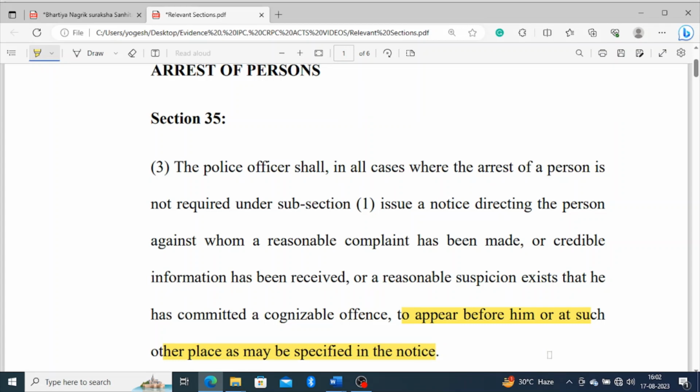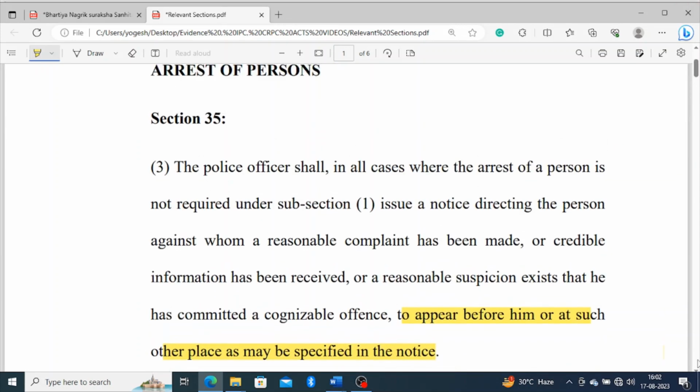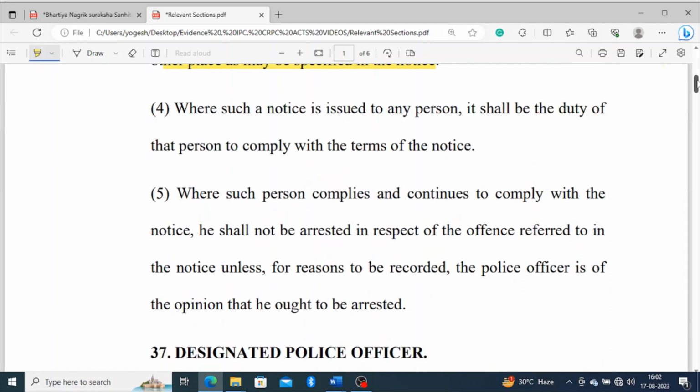So section 35 says this, and section 35 subpart 5: where such person complies and continues to comply with the notice, he shall not be arrested in respect of the offences referred to in the notice, unless for the reasons recorded the police officer is of the opinion that he ought to be arrested.